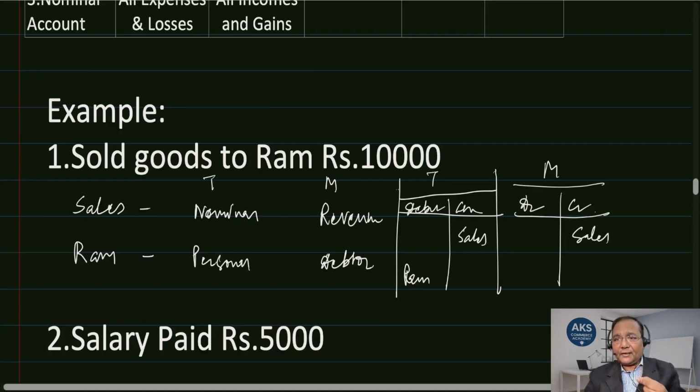Receivable is increasing, which is an increase in asset, so debit Ram. As per the traditional or modern classification, the terms may differ, but the entry remains the same. You don't need to think that if I classify it as modern, my journal entry is going to be different, or if I classify it as traditional, it will be different. No, it is going to be the same. In both scenarios the journal entry remains the same, but the classification differs. I hope this is understood.